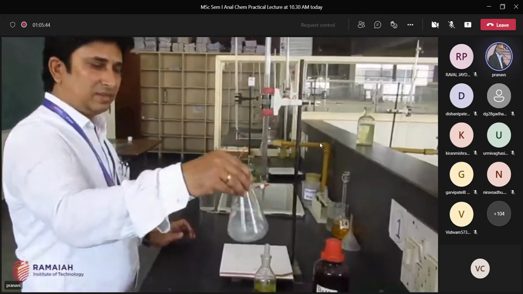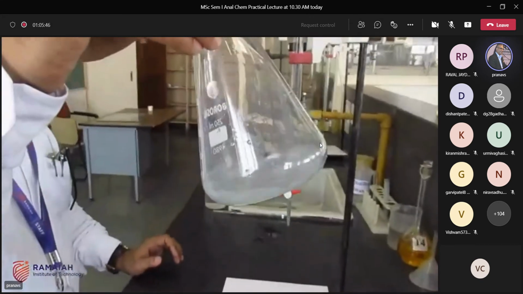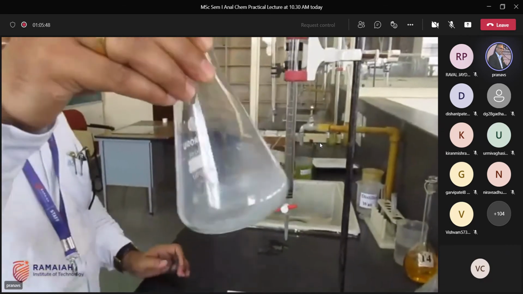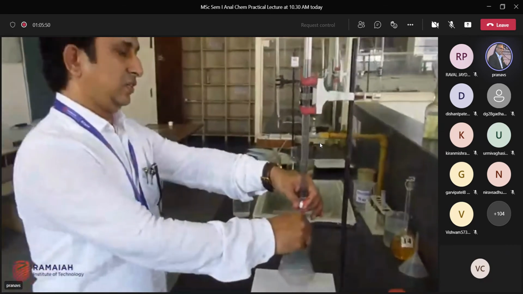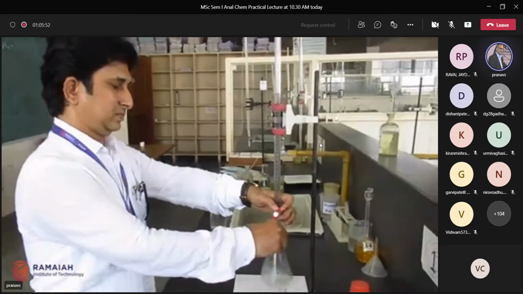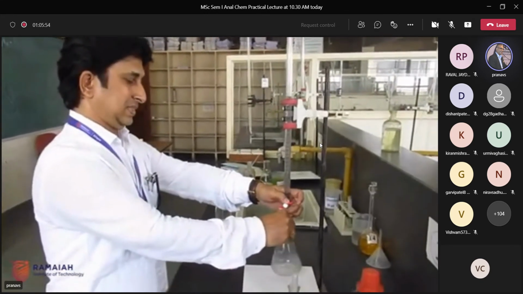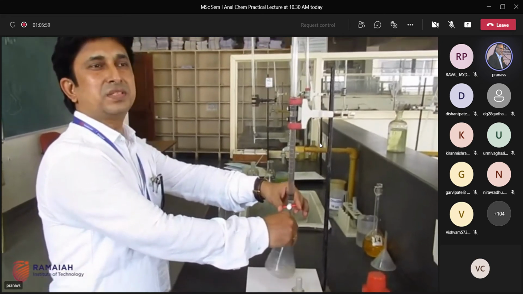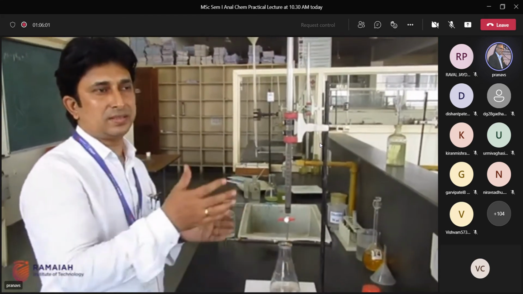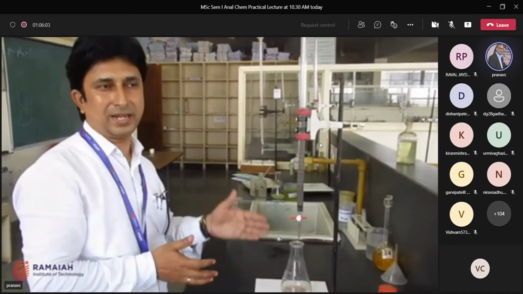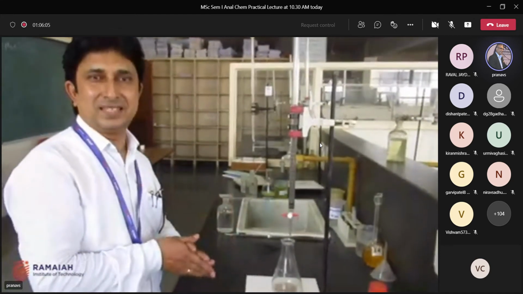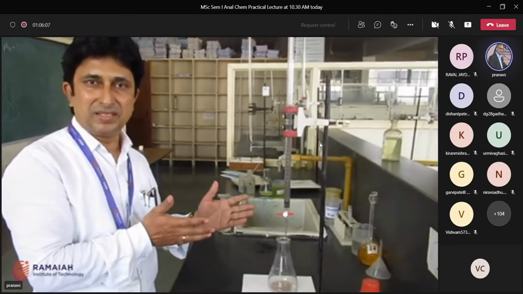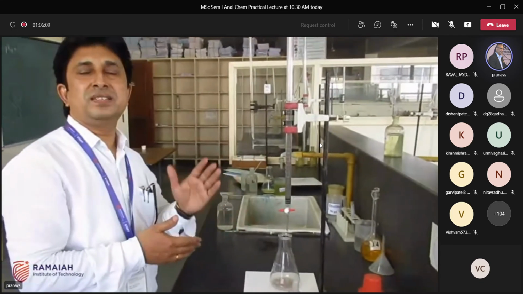You can observe here the formation of white PPT, that is AgCl. Continue the reaction. What is the end point here? Chloride ions. If chloride ions are there, then AgNO3 reacts with chloride ions and forms AgCl. Again, we will get the white PPT, right? So absence of chloride ion is the end point.